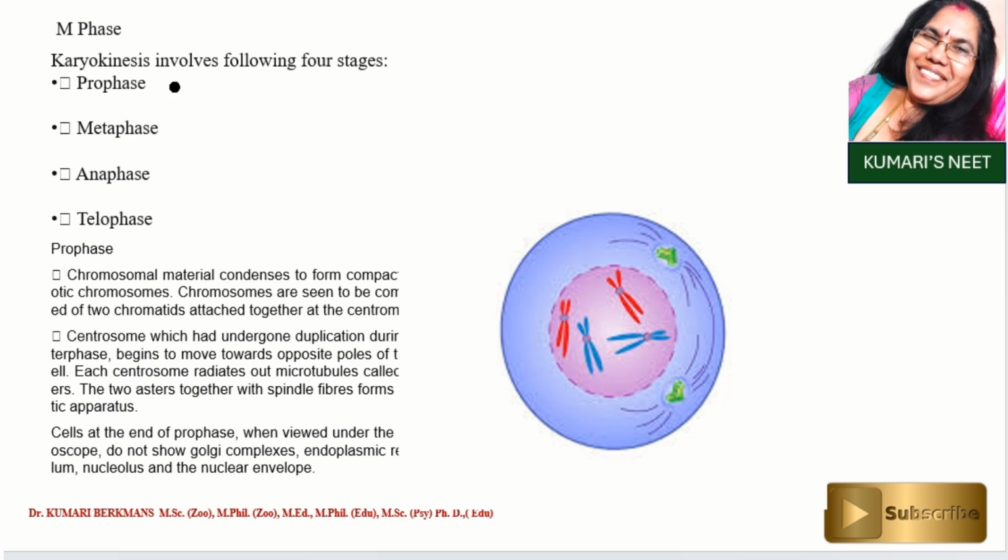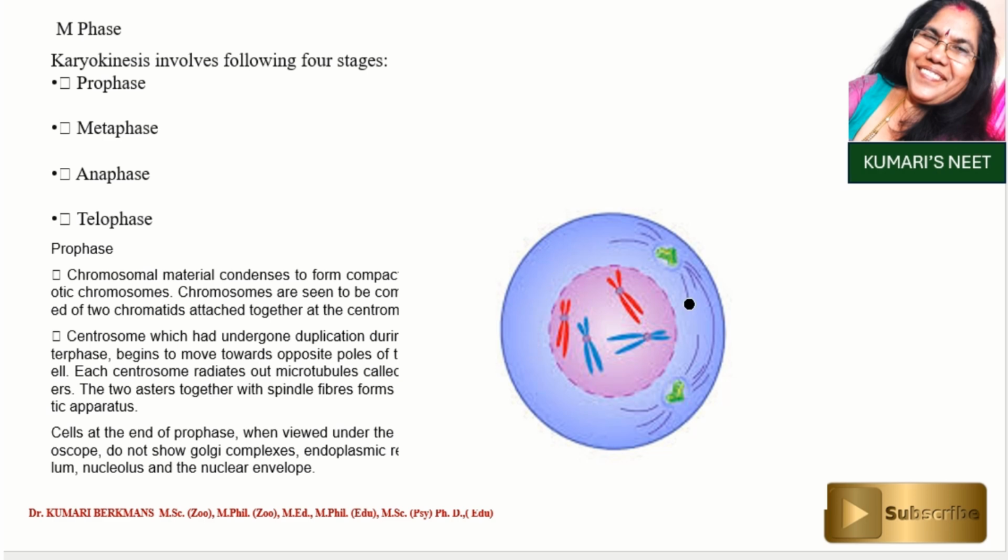Cell division involves the following two: karyokinesis, which means division of the nucleus, and cytokinesis, which means division of the cytoplasm.